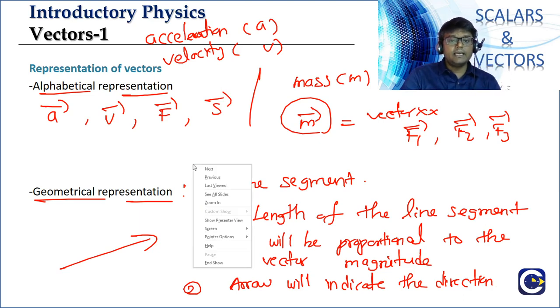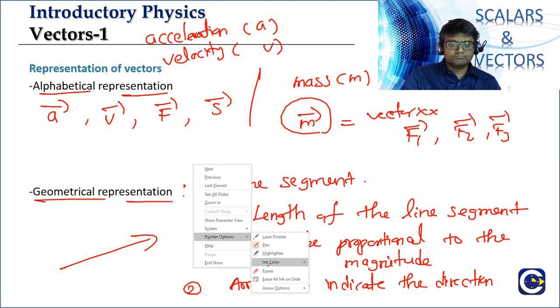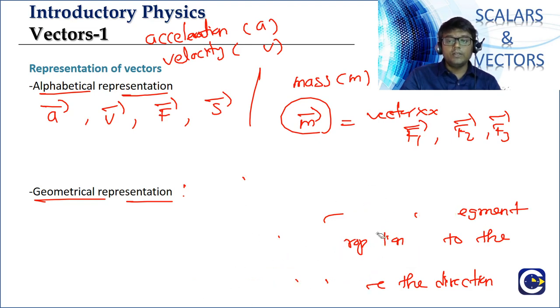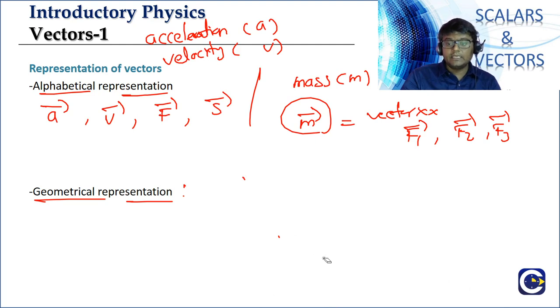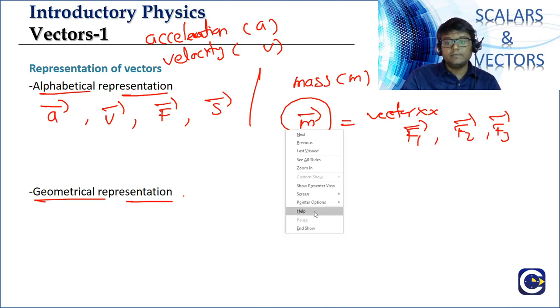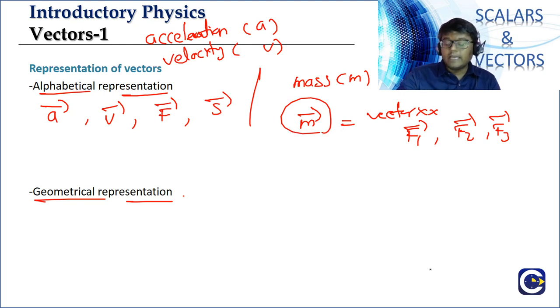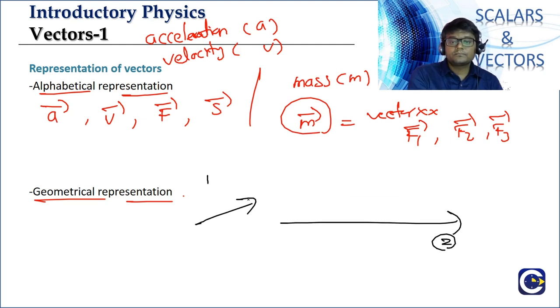Now here it is important to get clarity on how we are going to compare the magnitudes of vectors when they are given in terms of the geometrical representation. Let us say I'm giving you two vectors here. This is vector 1 and this is vector 2.